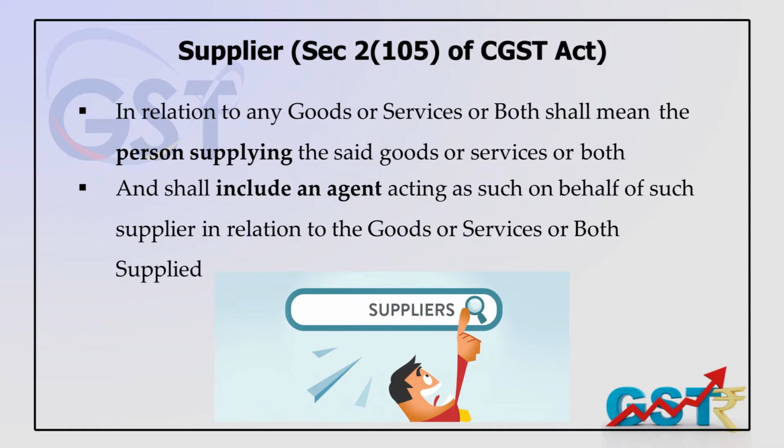And the moment we speak about such a supplier, the word includes an agent of that supplier, or a person acting as such on behalf of the supplier in relation to goods or services or both. So the law is very specific. If you are a supplier of goods or services in any part of the country, or an agent, or an establishment working under the principal, they are all treated as a supplier.